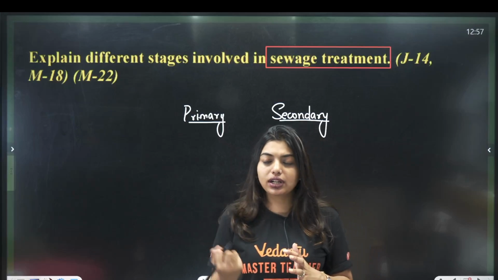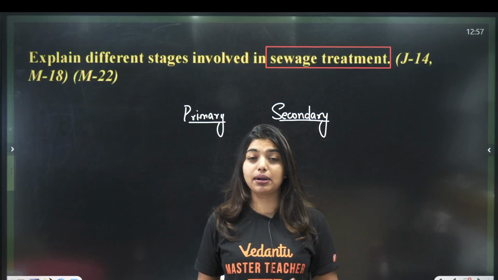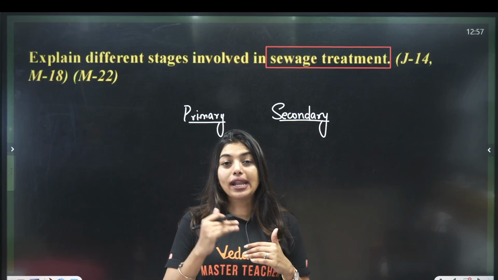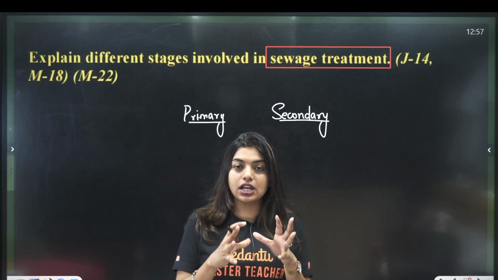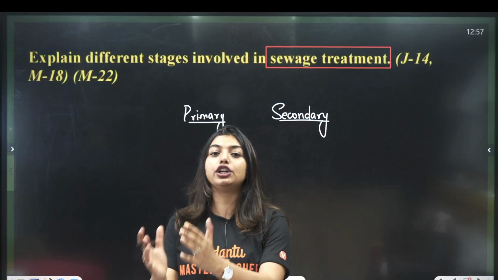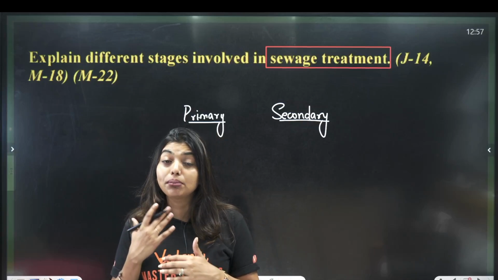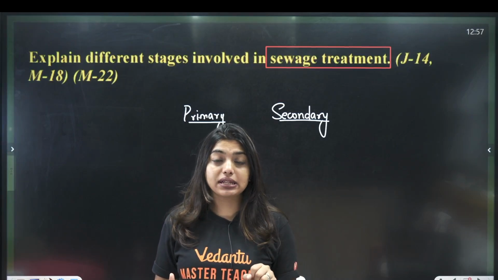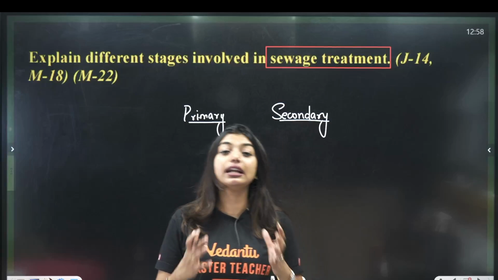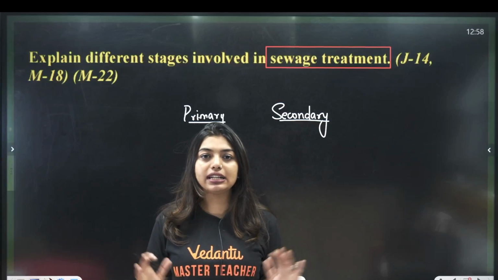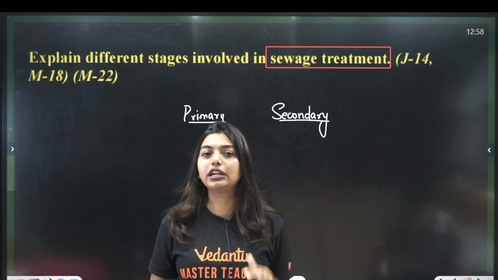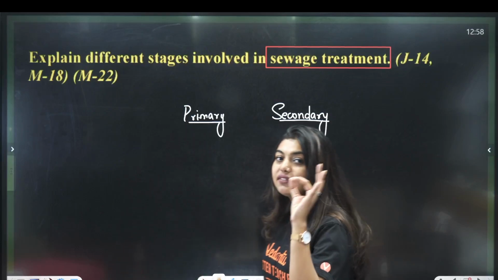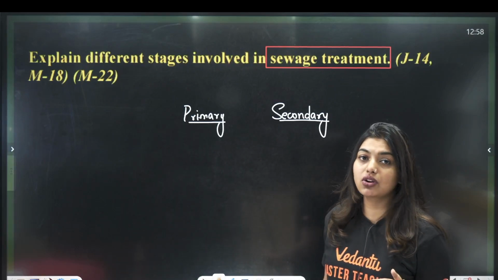Because all of you know that the water that is coming is fully mixed with organic matter, because our domestic waste, our waste from our households, is coming. Now, when I have to throw this water into the rivers or lakes, I have to make sure that it goes through a sewage treatment. Why? Because there is so much organic material and so many unnecessary chemicals in it, I cannot directly put it into rivers and lakes where other animals and people are dependent on it. So, we will go through a sewage treatment plant. So, STP, that is a sewage treatment plant, is a very, very important concept from microbes.